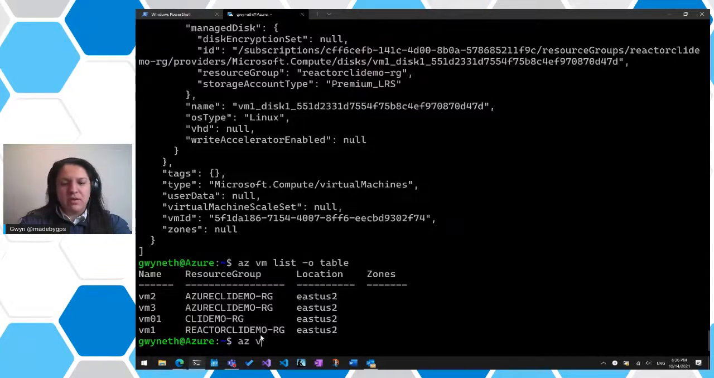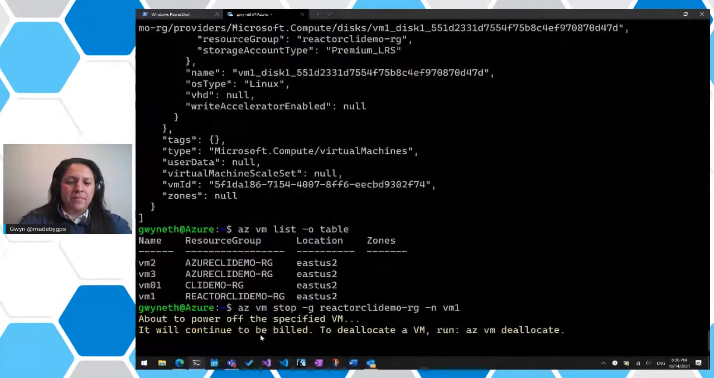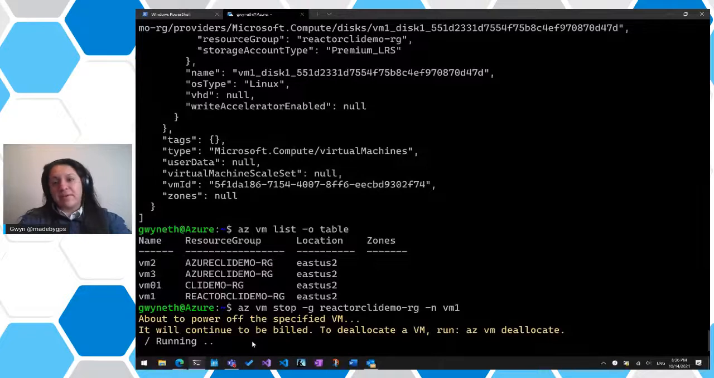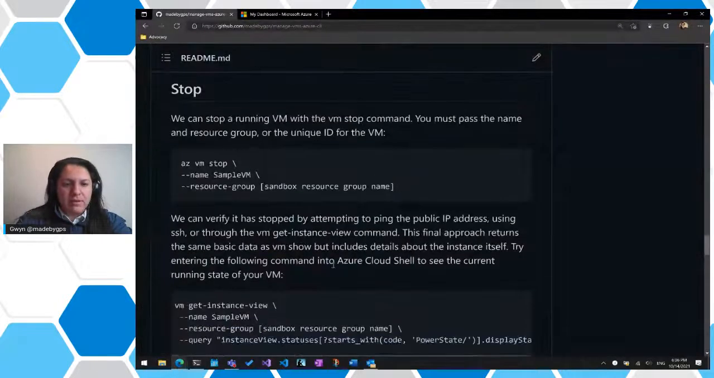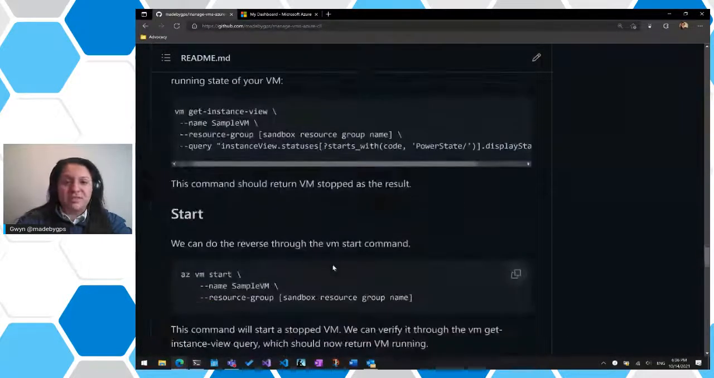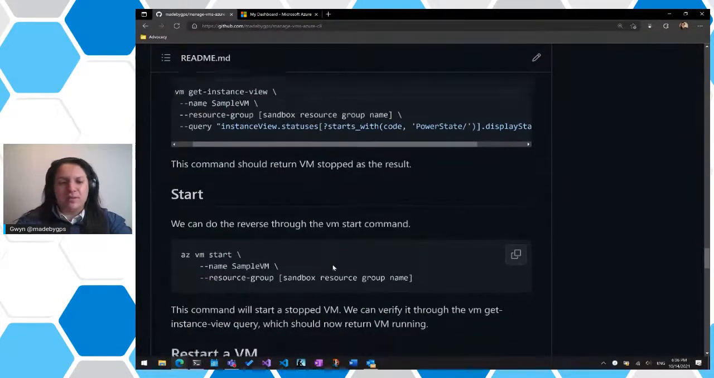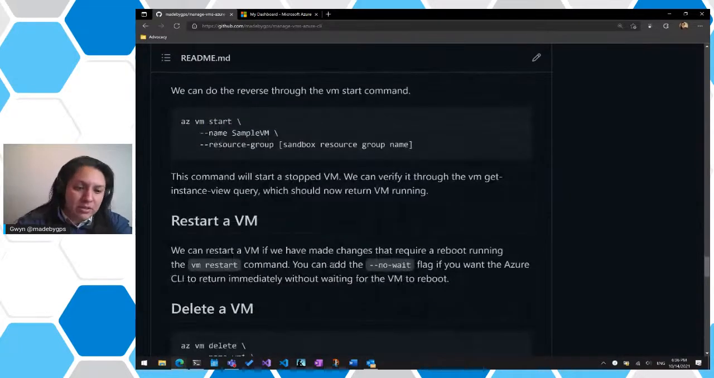If I do az vm stop, and then from the resource group Reactor CLI demo, --resource-group, and then we'll put --name, and then we'll say VM1. All right, so it's firing off. Pretty straightforward. You just provide the stop, and we'll let that run in the background. Then we also have start. I guess we could start the same one that we stopped. And then we have restart, and then we have deallocate.